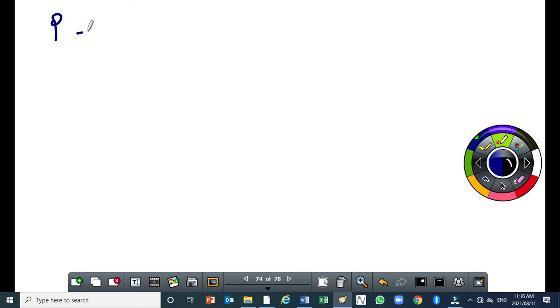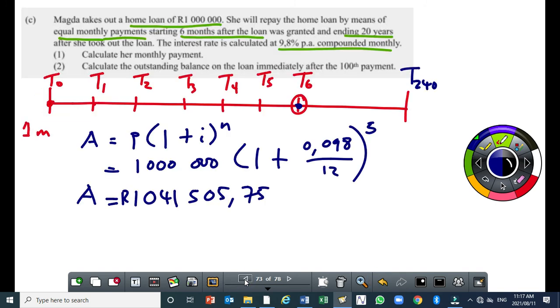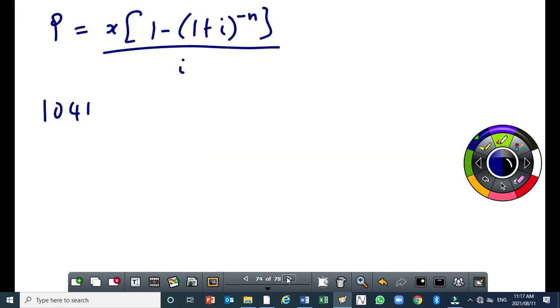So our formula first, P equals X times 1 minus 1 plus i raised to the power of minus n, all over i. So already you know that she's now owing 1,041,505.75.